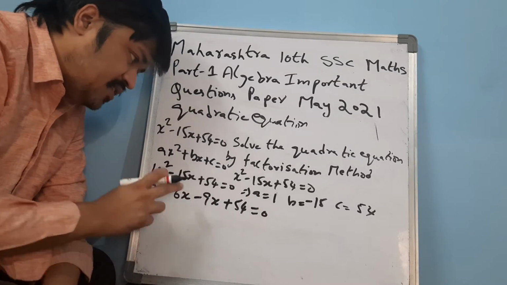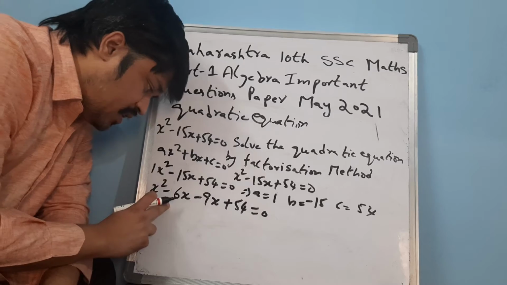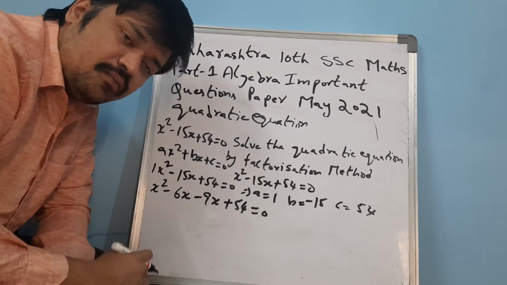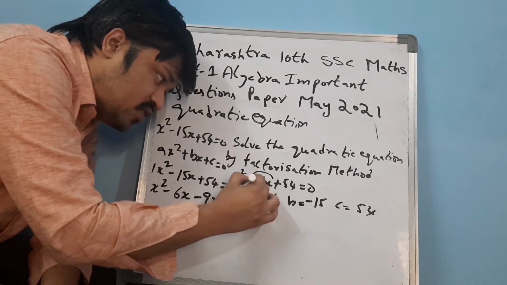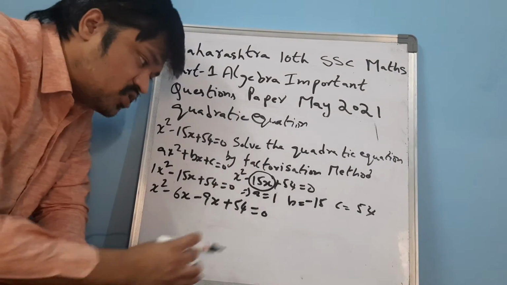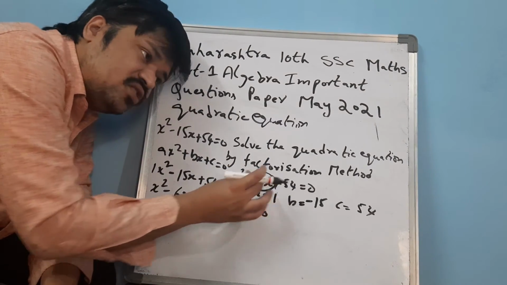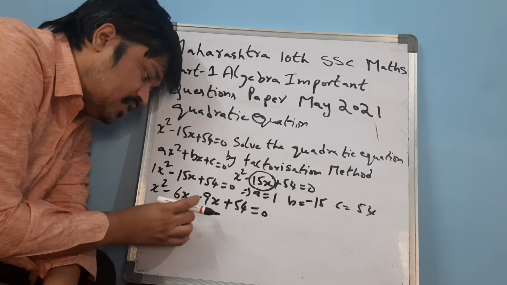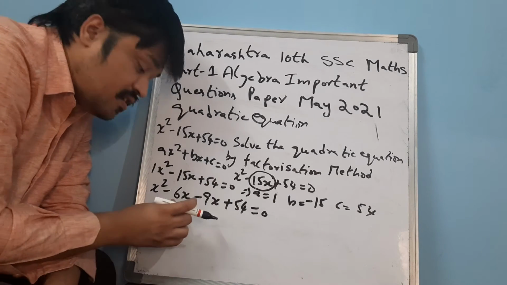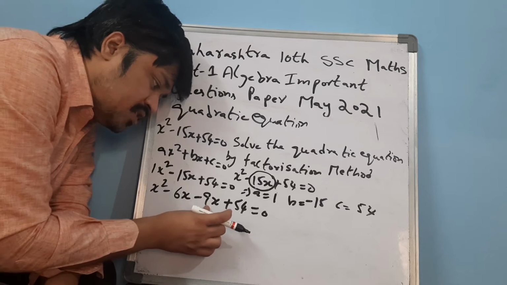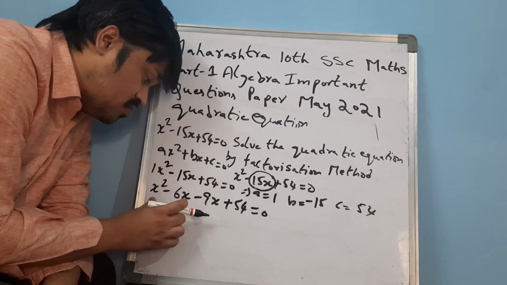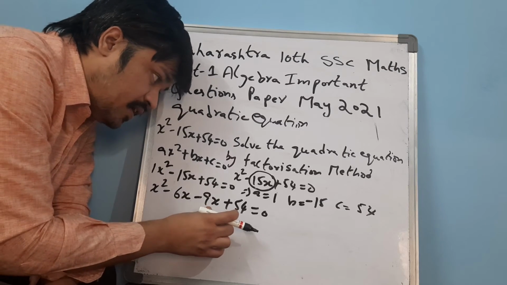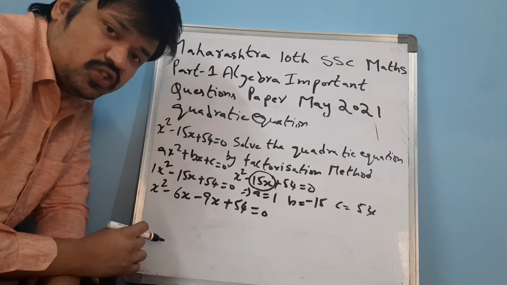What is 9 plus 6? What is minus 6 minus 9? Minus 6 minus 9 is minus 15. I am extracting this 15x value as minus 6x minus 9x, because minus 6 minus 9 is how much? Minus 15. So x square minus 6x minus 9x plus 54 is equal to 0.